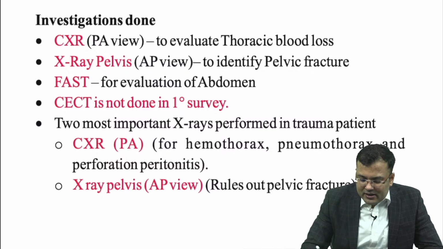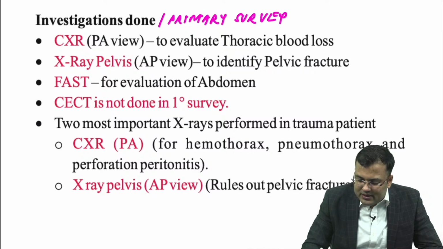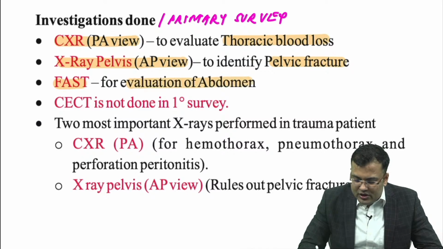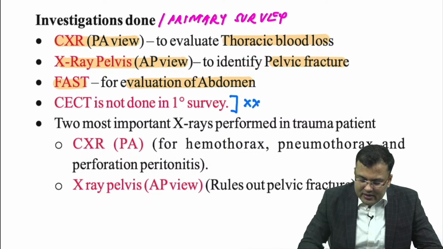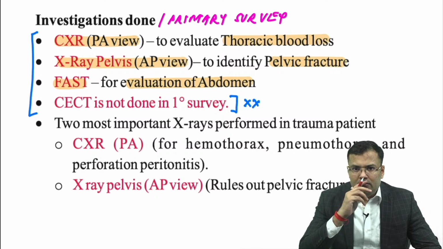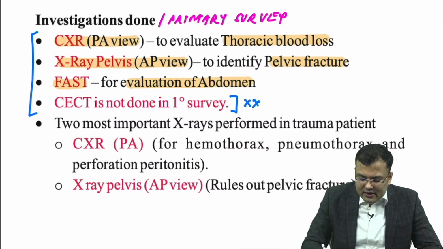In primary survey, what are the investigations done? Guys, we discussed just now. Chest X-ray PA view to evaluate thoracic blood loss, X-ray pelvis AP view to identify pelvic fracture, FAST evaluation of abdomen, and I have mentioned specifically CECT is not the part. CECT is not done in primary survey. What are the 2 most important X-rays done? Chest X-ray PA view and X-ray pelvis AP view.